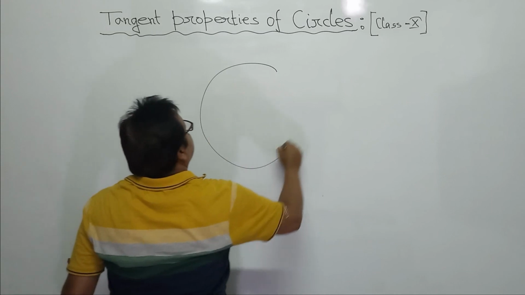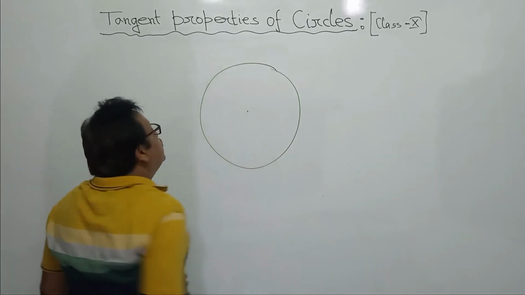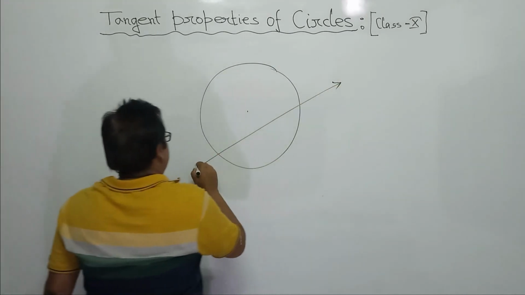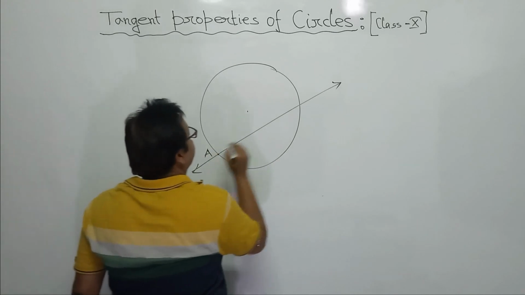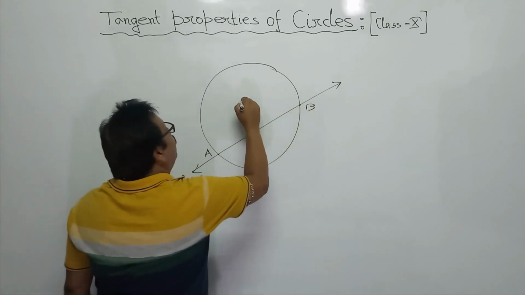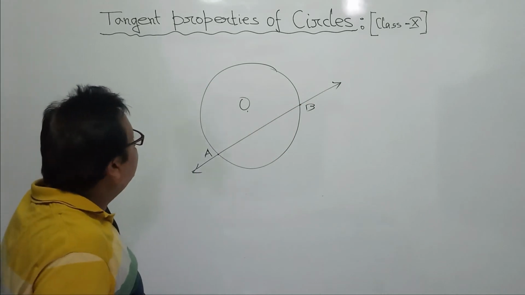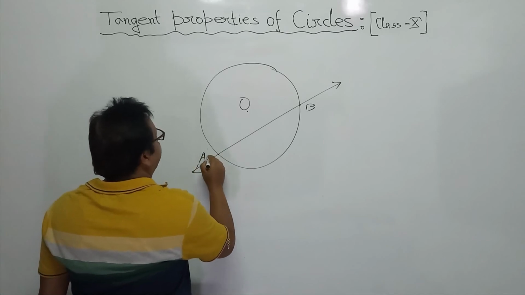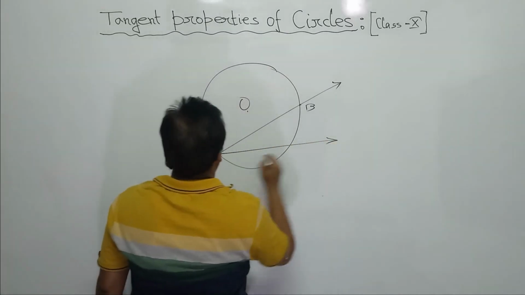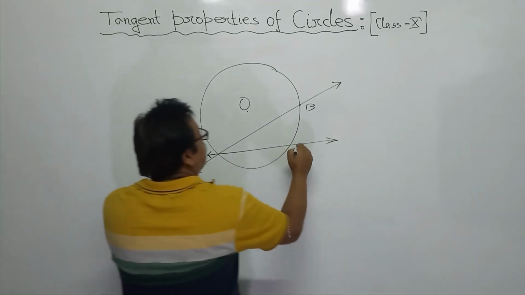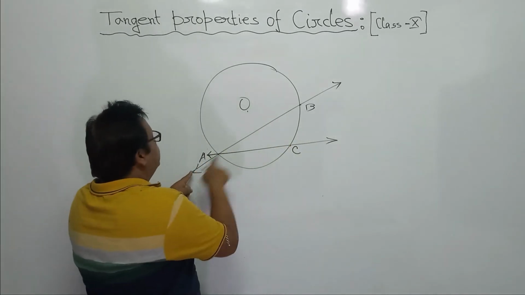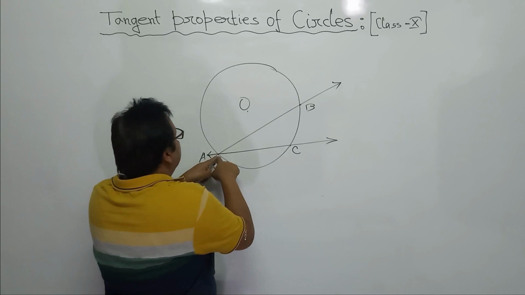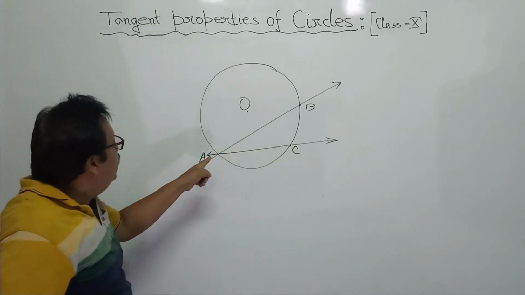Now, this is a circle, center, say, O. This is a secant cutting at the points A and B. O is the center of the circle. Consider another secant passing through A, say at the point C. First secant cutting A and B in 2 points. Second secant A and C. I am taking A as the common point.